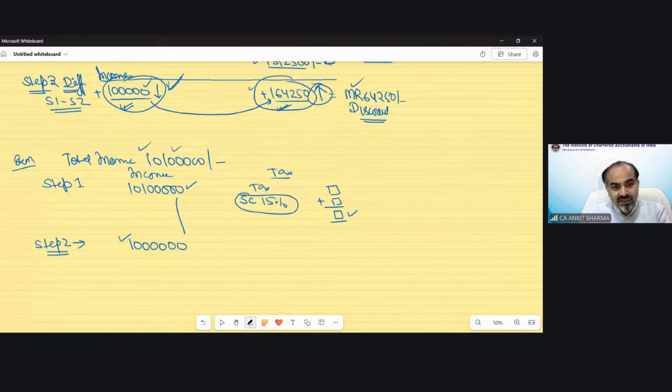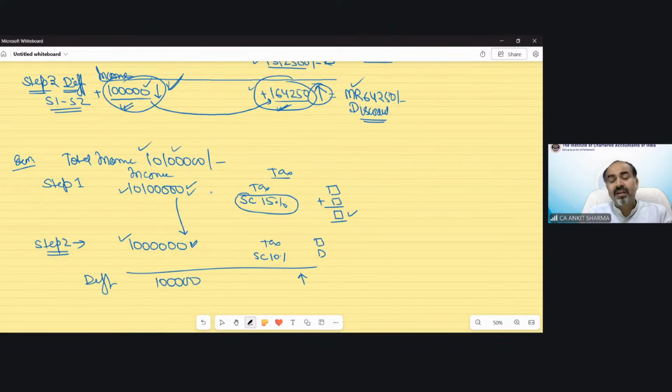So now we will not take 50 lakh rupees income over here. We will take the step number 2 income which precedes the income given in the question. So if 90 lakh has been given in step number 1, we will still take 50 lakh. But because it is exceeding 1 crore rupees, we have to take that income up to which a different surcharge rate was applicable. So in this case, we will calculate tax on 1 crore and surcharge rate 10% needs to be applicable. Then we will find out the difference as usual. This is 1 lakh. And if this is higher than 1 lakh, the difference would be your marginal relief. Clear?